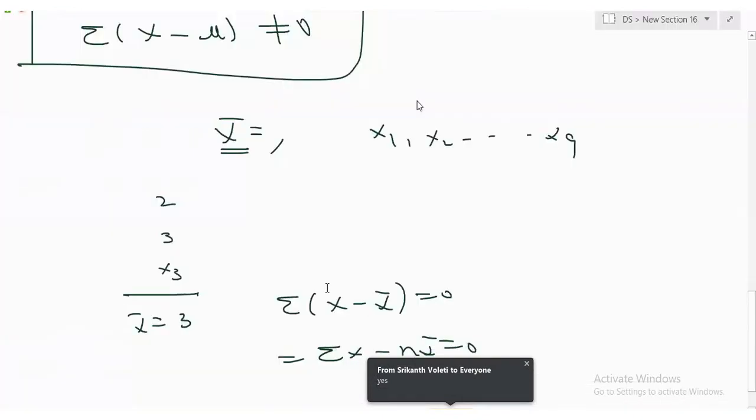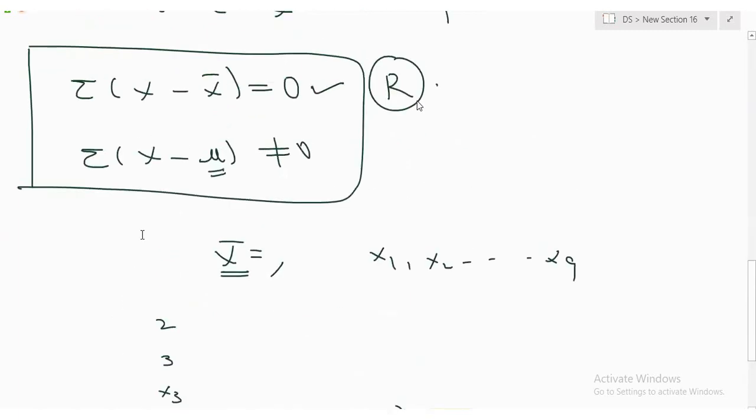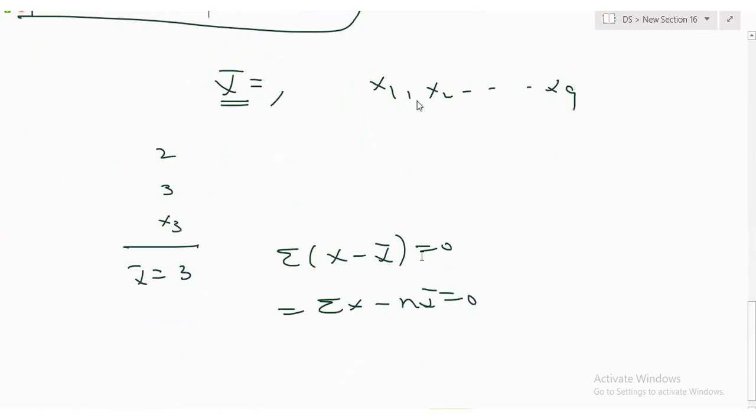But for the sample, it always becomes 0. Always. But for the population, if you substitute the population value, it may be 0, it may not be 0. So in general, it need not be 0. All with me? But here, it should always be 0.